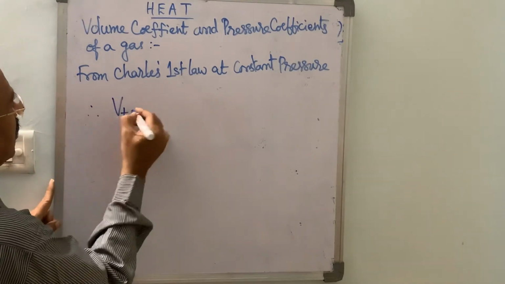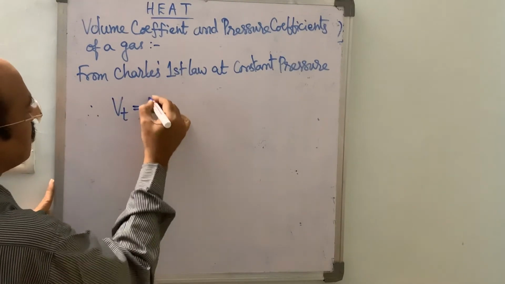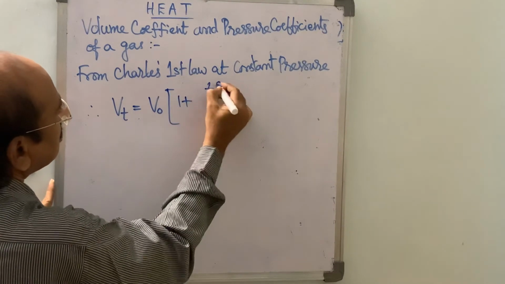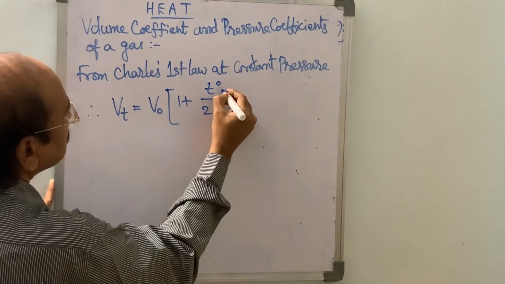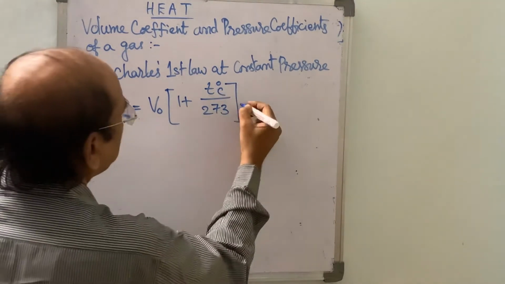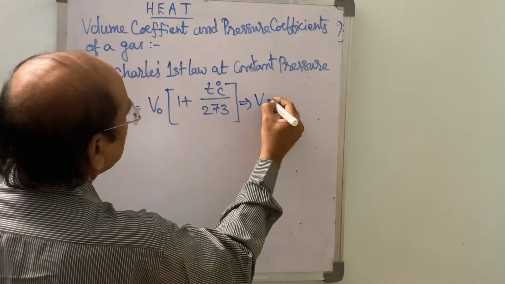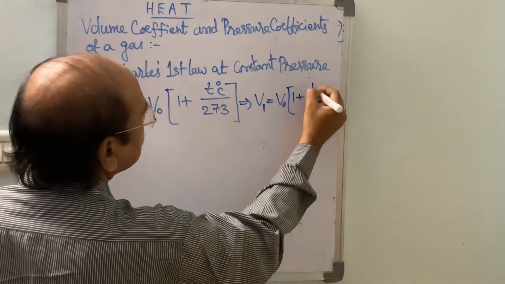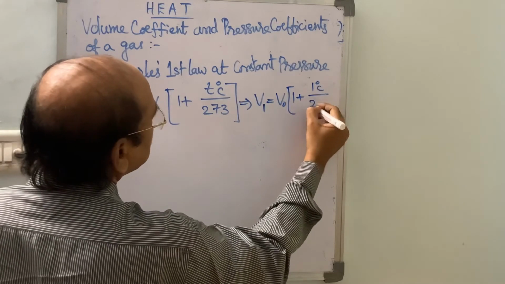Therefore, Vt is equal to V0 into 1 plus t degrees centigrade by 273. Therefore, from this V1 is equal to V0 into, for 1 degree centigrade, 1 by 273.